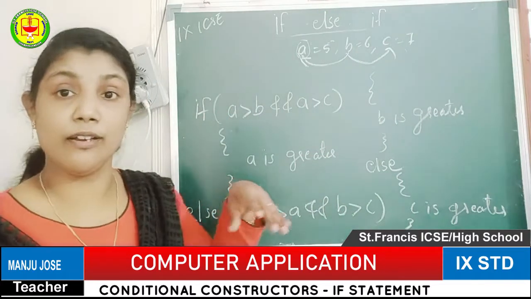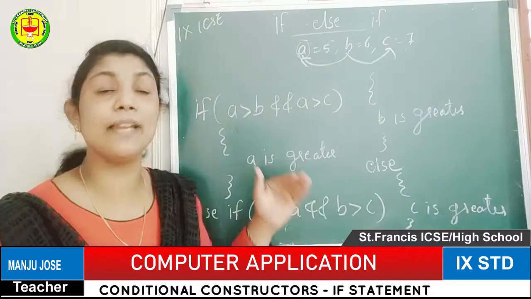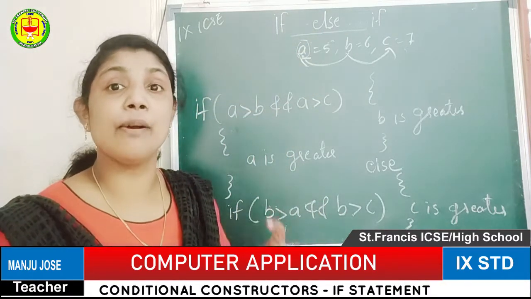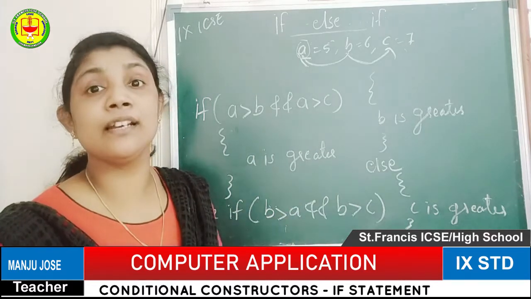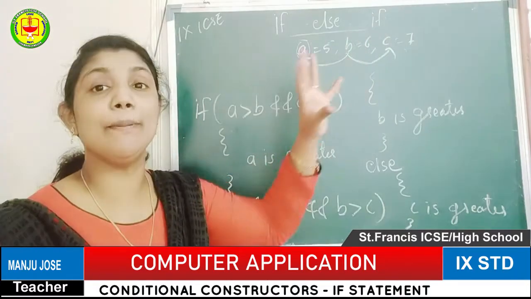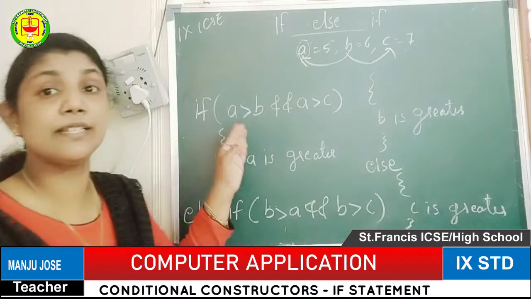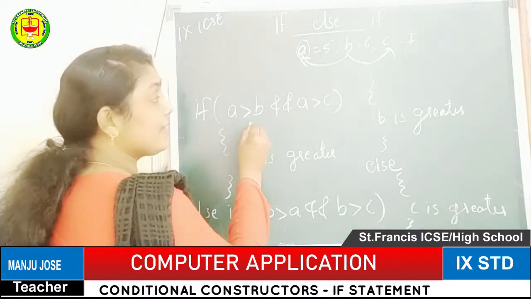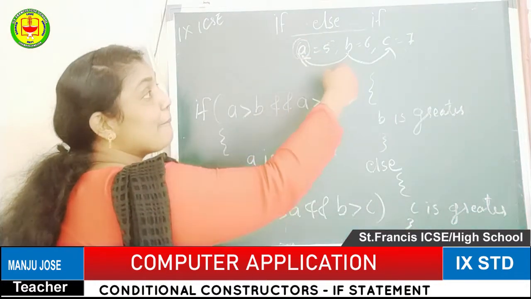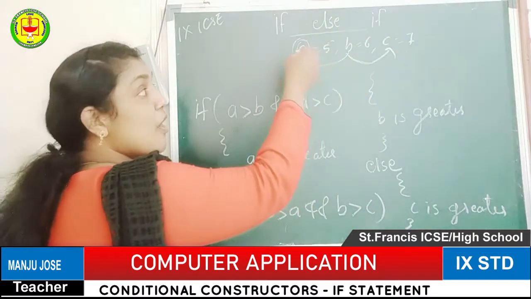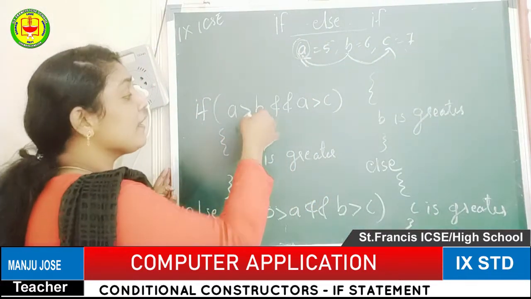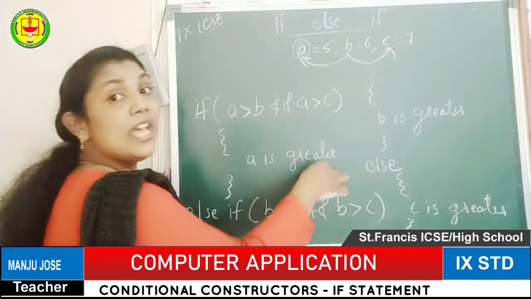So here, first of all, we have to give the conditions. Once again I will explain the example. Here I have given three variables. The program is about the greatest among three numbers, where the user will be entering the numbers. So A, B and C are the variables. The first if we start is if A greater than B and A greater than C. That means the first variable should be compared with the next two variables. After comparing these two, if the condition is true, we can confirm the first value is the greatest in the given numbers.